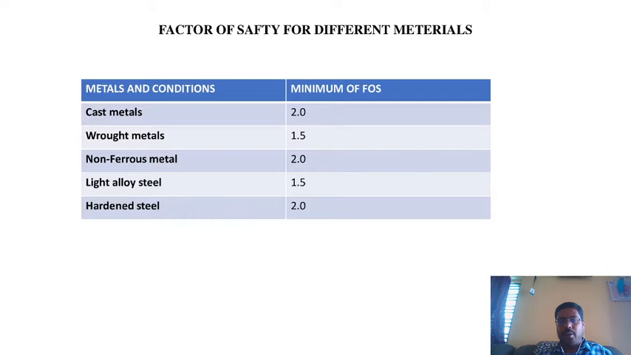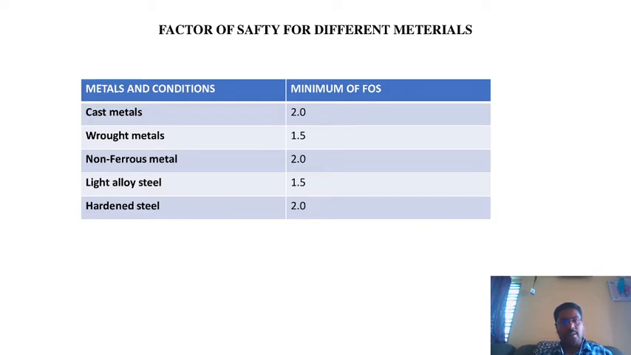Metals and conditions, and the minimum factor of safety required. The first one is cast metals. Cast metals have a high carbon content, so the factor of safety is considered as 2. Wrought metals have high toughness and hardened metals. Therefore, we can consider a factor of safety of 1.5. Non-ferrous metals have less iron content. So the minimum factor of safety required is 2.